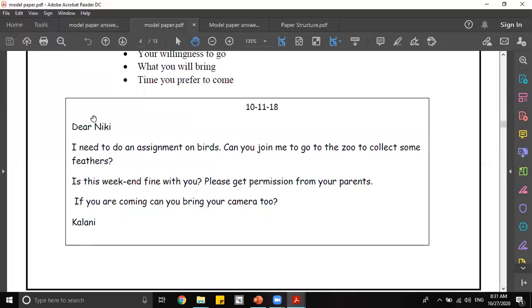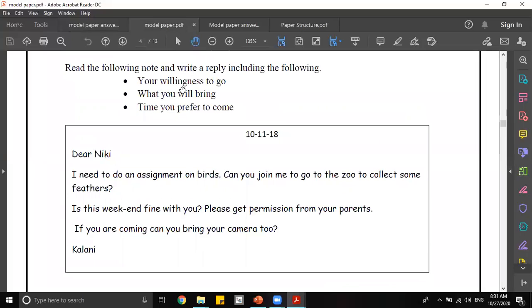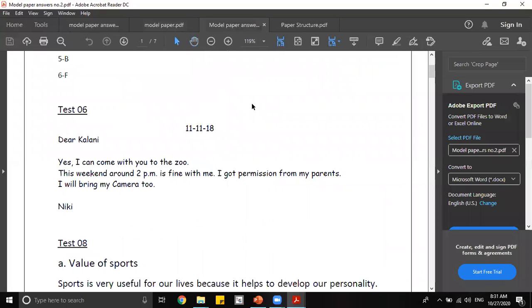So you can use the same format. That is, you're going to use the date. You're going to exchange the names, because this time you're going to write it. And you're going to write to Kalani. And you're going to answer her simple questions by covering these 3 requirements: your willingness to go, whether you're going or not, what you will bring if you're going, and the time you prefer to come. So we have given you a model answer to this. It's going to be very easy.